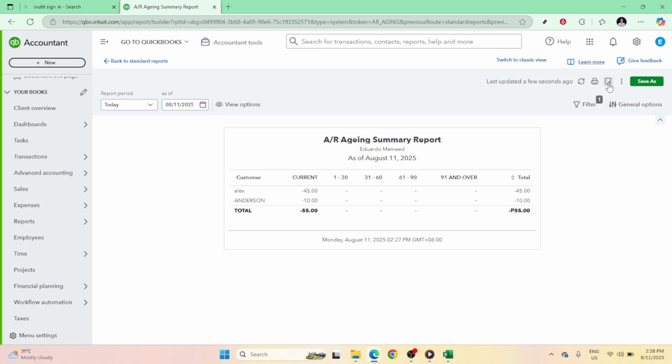After you've selected the report you want to work with, you should see an option that says Export. Clicking this button takes you to the next step where you can choose how you'd like to handle this data outside the QuickBooks system. Exporting is particularly useful for sharing data with team members or integrating it into other software for deeper analysis. Within the export options, you'll want to click Export to Excel.